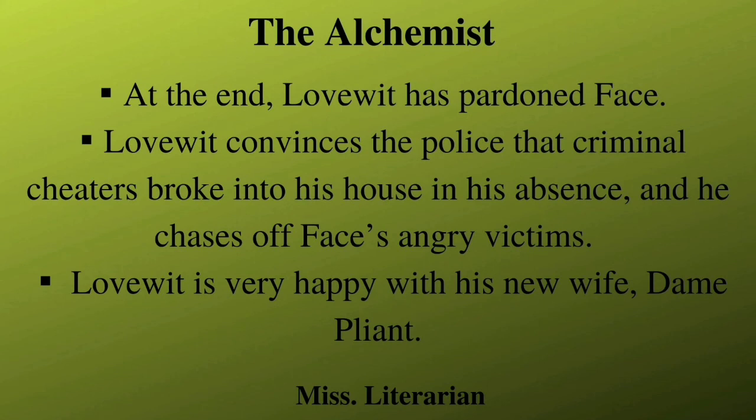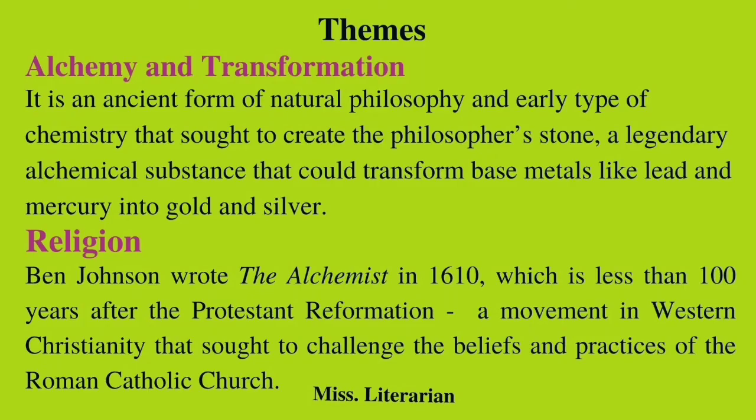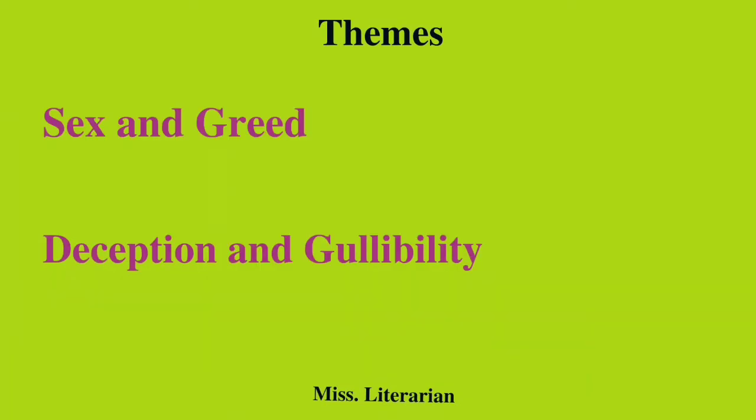And Face also confesses that he is happy to get off clean from his criminal activities, and he invites new guests. The themes that are involved in this play are alchemy and transformation. Next is religion. Religion is included because Ben Jonson wrote The Alchemist in 1610, which is less than 100 years after the Protestant Reformation. This is a movement in Western Christianity that sought to challenge the beliefs and practices of the Roman Catholic Church. Next theme is sex and greed.